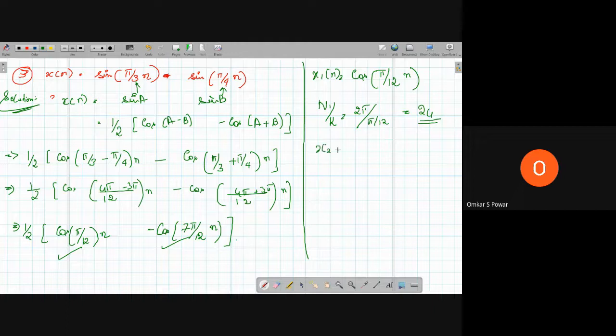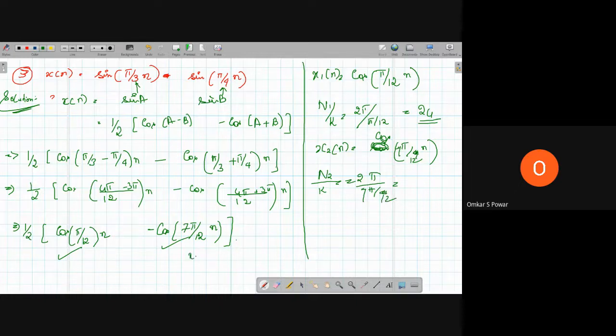Now x2 of n is equal to cos of 7 pi by 12 into n.